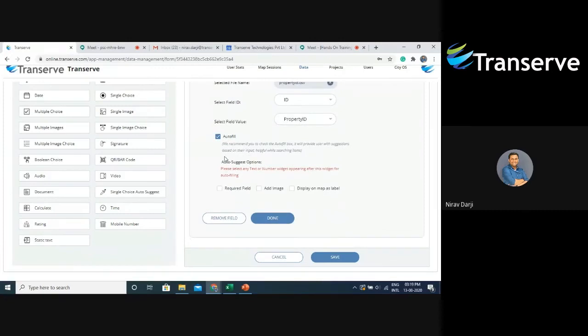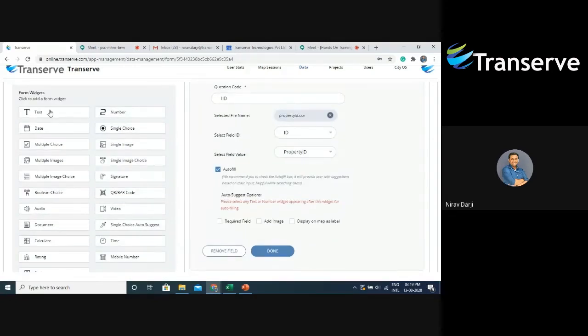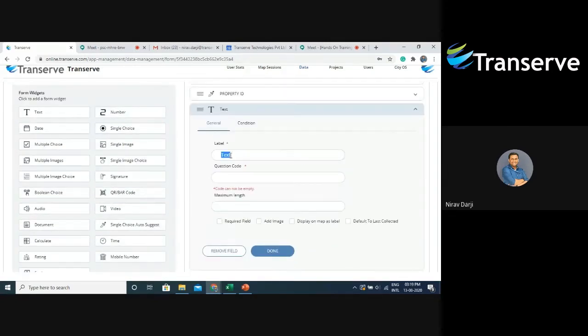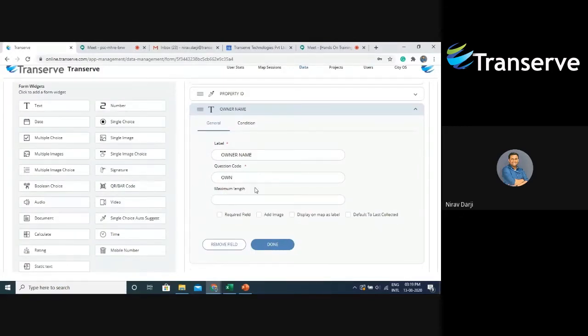Now to autofill, I will require the next 3 widgets. For that, I will create my other widgets, that is the owner name, which is a text field. I'll give a question code, OWN. I will say done.